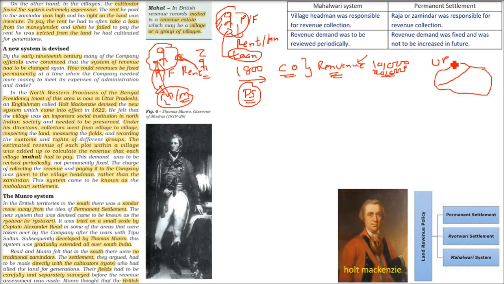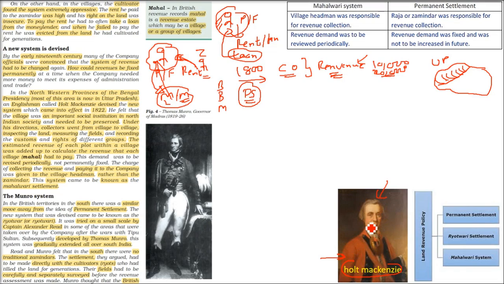Okay. Now if you see this land, the upper part of Bengal, which is now mostly Uttar Pradesh. Okay, Bengal presidency I am talking about. So at that time, the Bengal, Bombay and Madras presidencies were there. So here in the upper part, the Sanyukt Prant, here a man called Holt Mackenzie. The name is Holt Mackenzie.